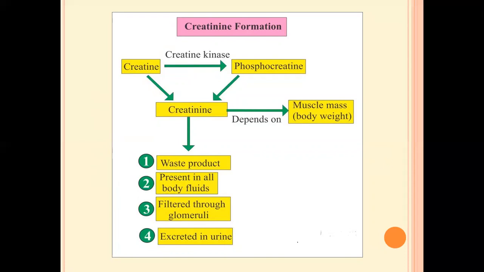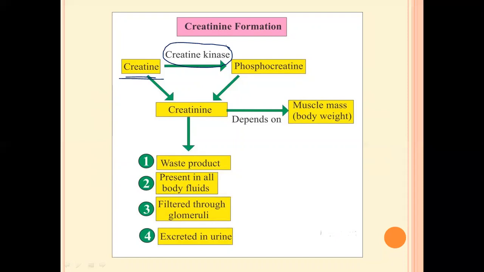Now, how is creatinine actually formed, what are its different characteristics, and where does it go later? Creatine, as I've already told, is produced in our pancreas and the other parts of our body I showed in the previous slide, and it is phosphorylated, that is, a phosphate group is added, with the help of the enzyme creatine kinase. One more thing I would like to tell about this enzyme: this class of enzymes, the kinases, are the ones which add a phosphate group to the substrate molecule.